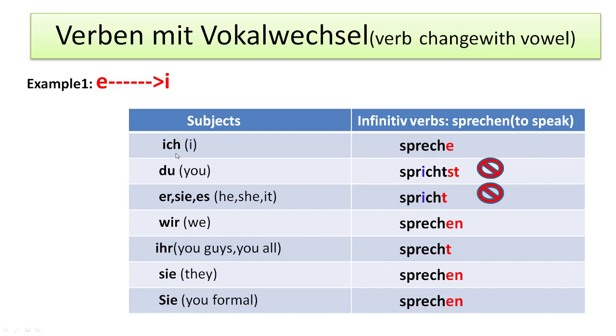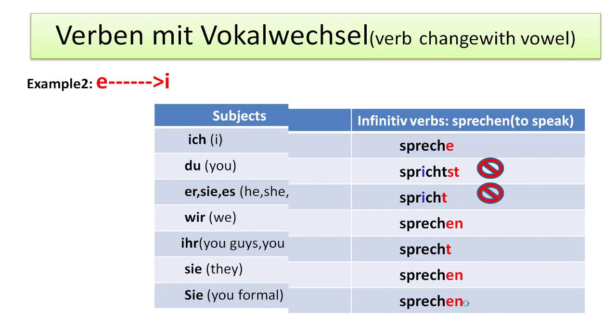So normal conjugation is ich spreche, du sprichst. Like here, e becomes i in sprichst. For er/sie/es, e becomes i, spricht, and the rest of the conjugation is the same. Sprechen, ihr sprecht, Sie sprechen, sie sprechen.